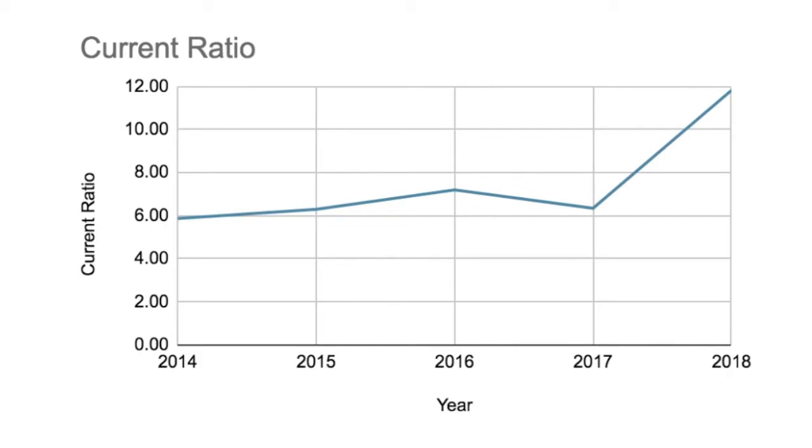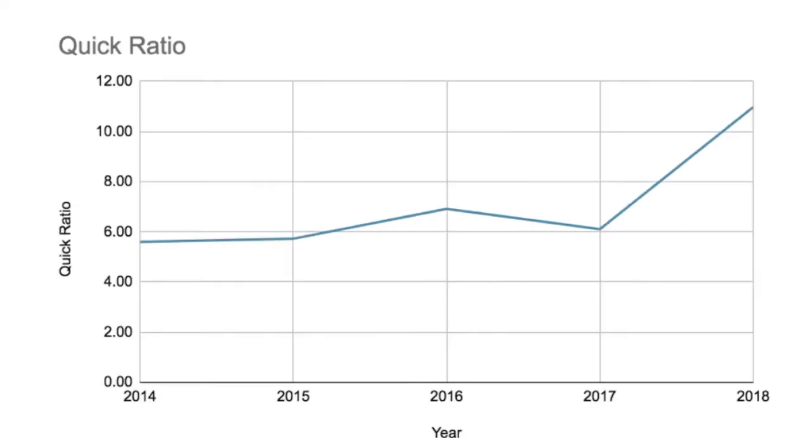You will see a similar trend here for the quick ratio, where a 1-to-1 ratio indicates the organization is in a good cash position to meet our obligations through liquid resources.